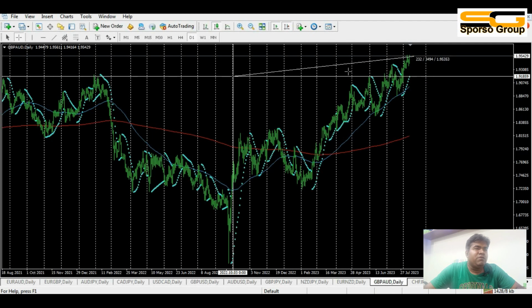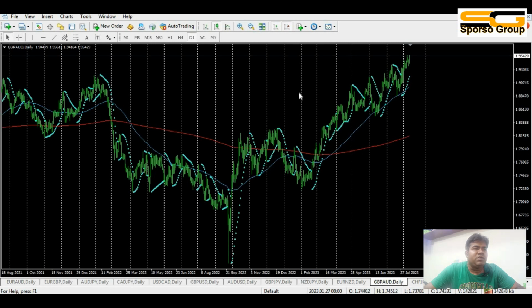And this is the biggest resistance area. But if I see that it comes up at this moment, we never know where it will go up from there.